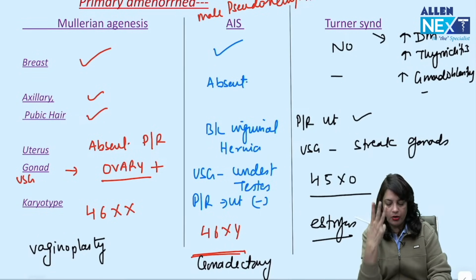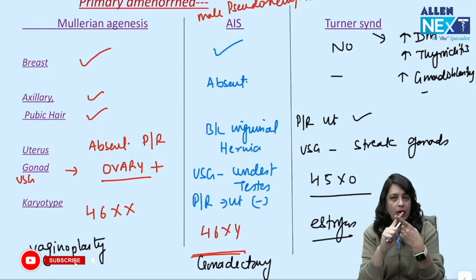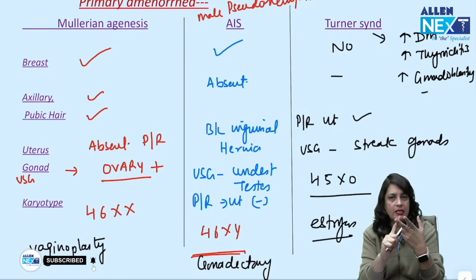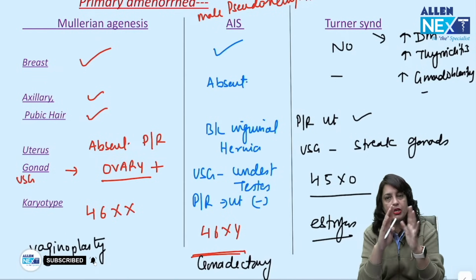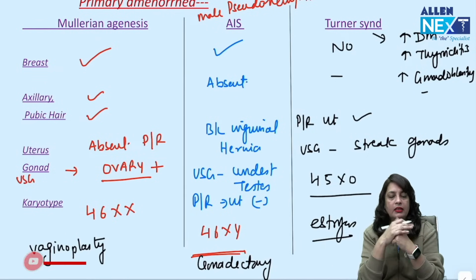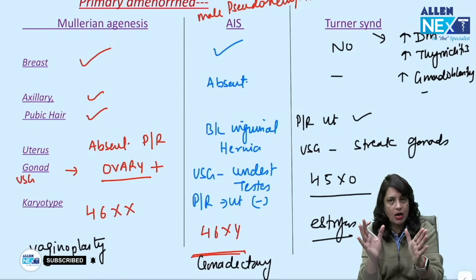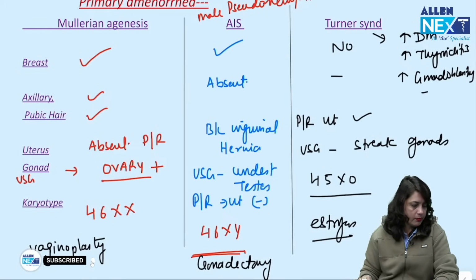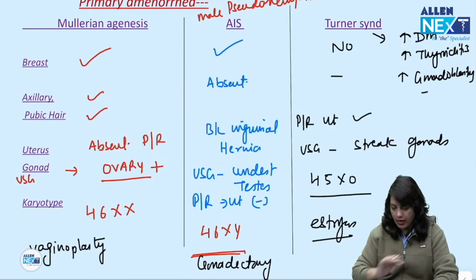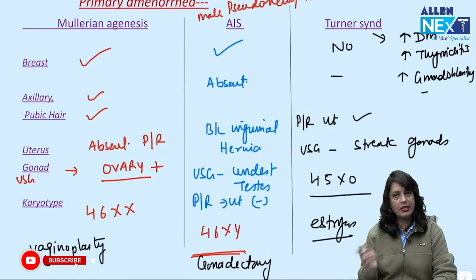revising the 3 syndromes. Primary amenorrhea, you will check the breast development, axillary pubic hair development, inguinal region for any inguinal hernia, genitalia, whether it is female genitalia or male genitalia, per rectal examination, uterus is present or absent. Then first investigation you will offer in this patient is ultrasound. Karyotype is not your first investigation. So with this you are able to revise the 3 syndromes plus cryptomenorrhea.